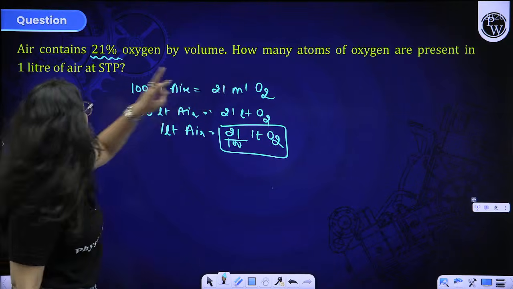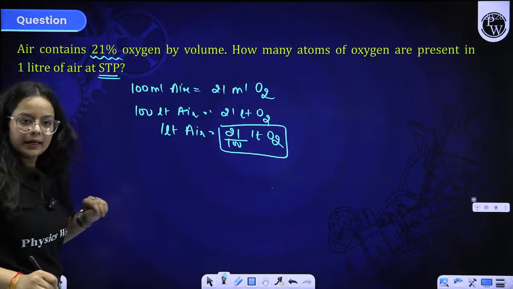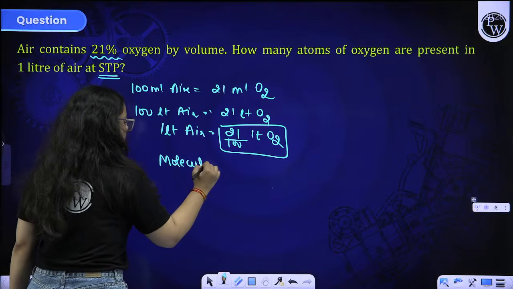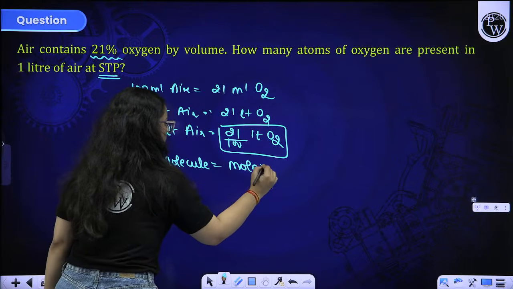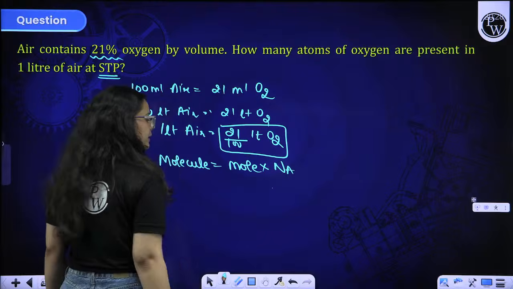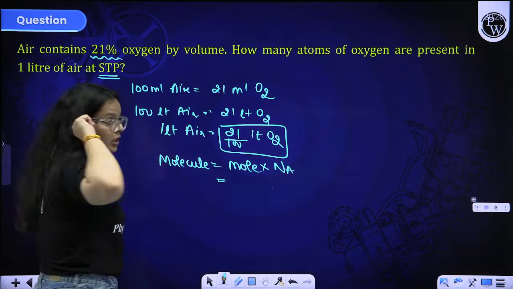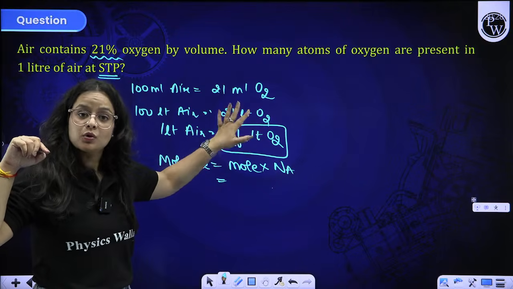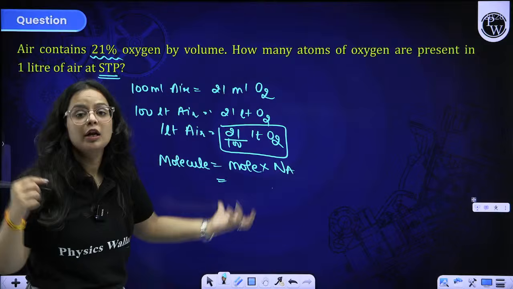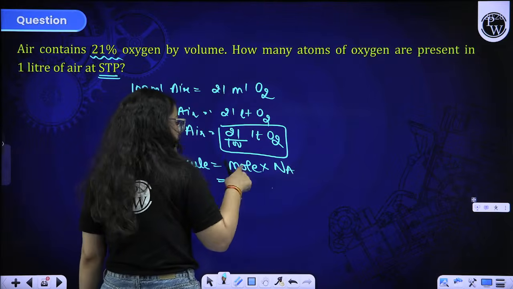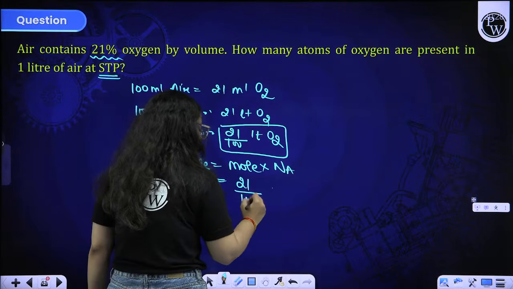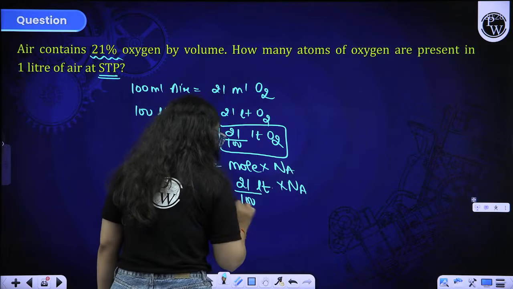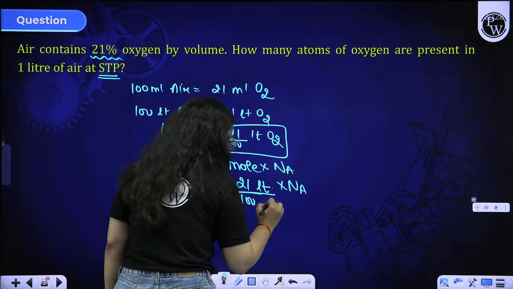From volume, STP conditions are given to you, beta. So from this, you can find the molecules first of all. Molecules will be mole into Na. And this is not the mole that we are familiar with. We know the volume part, so we can use the formula of volume in place of mole. That is given volume at STP, that is 21 by 100 liter, into Na by 22.4.